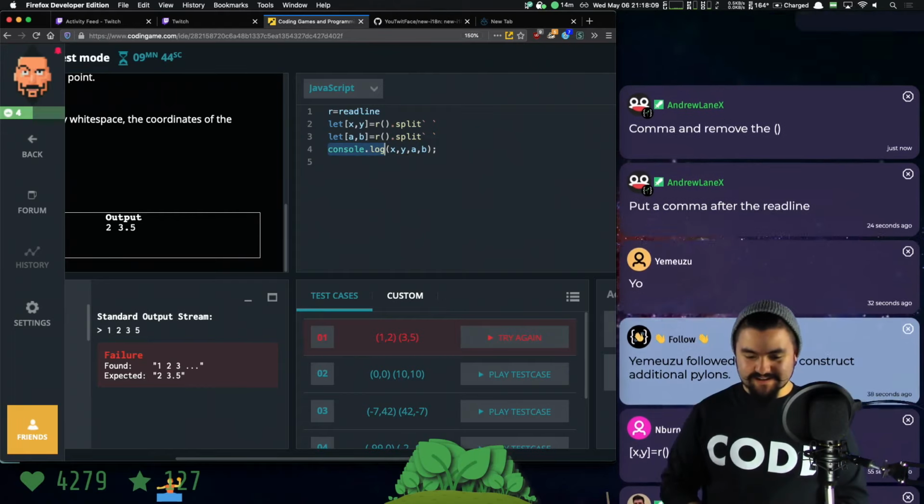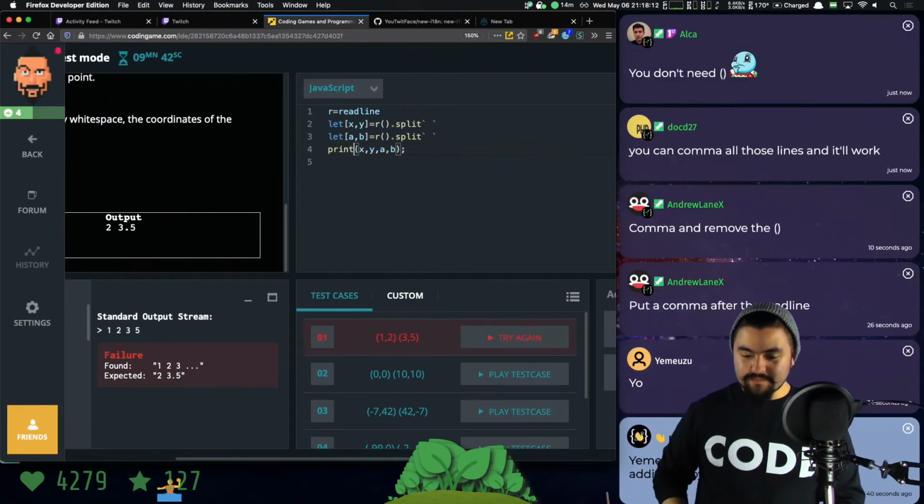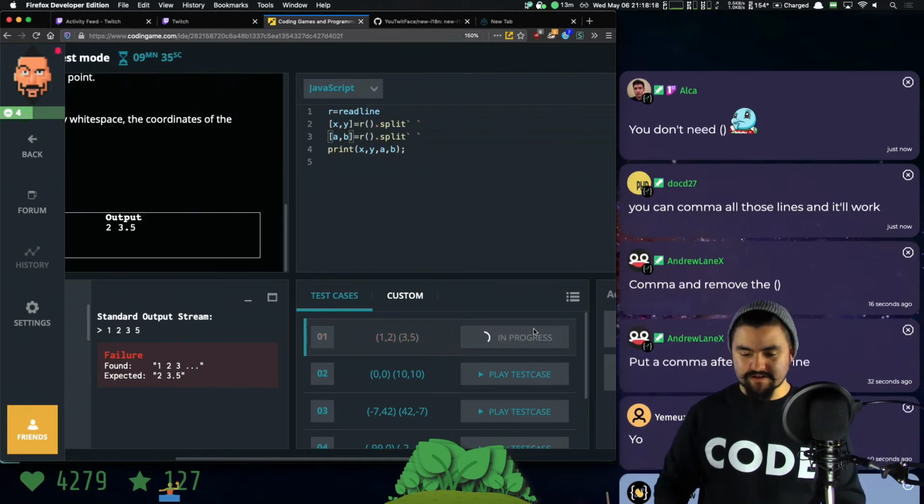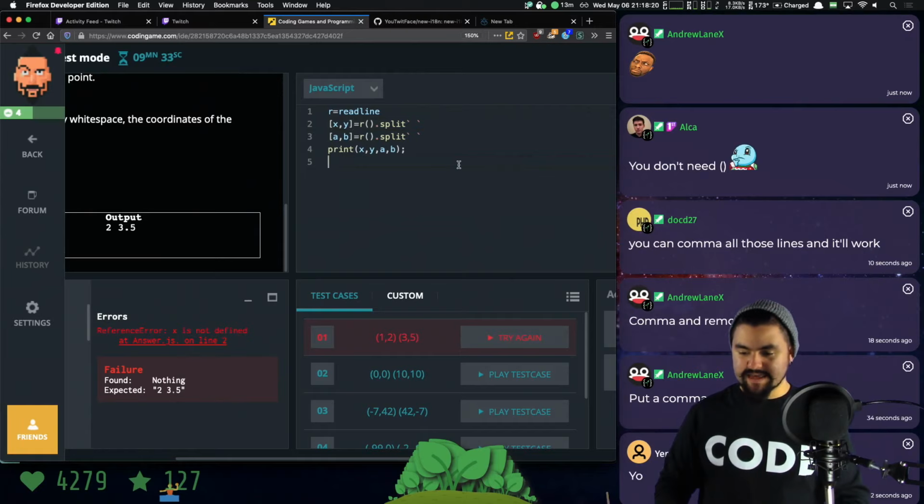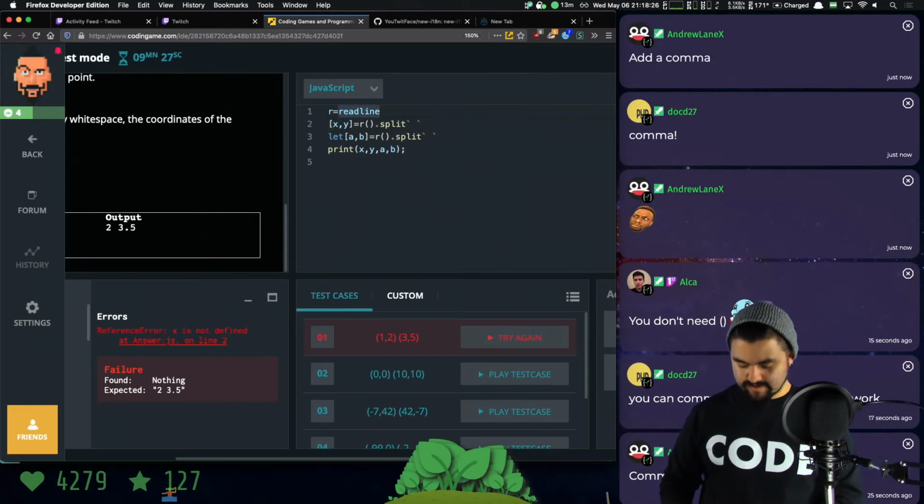And then I want to print the midpoint. I don't need the parentheses. Can I? I don't think I can do that. Code Wars always complain when I try to do that. Yeah, see it says like X is not defined. Add a comma. Okay.